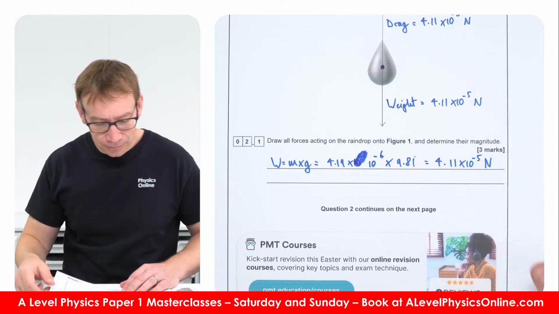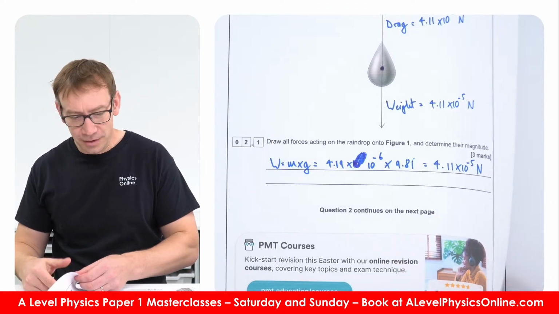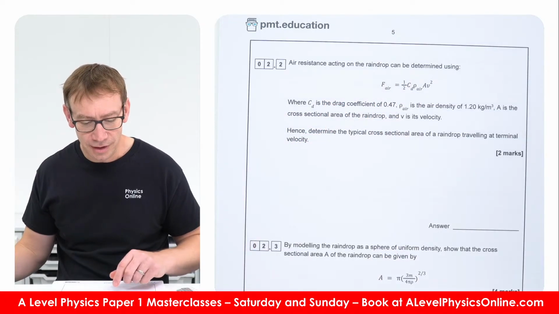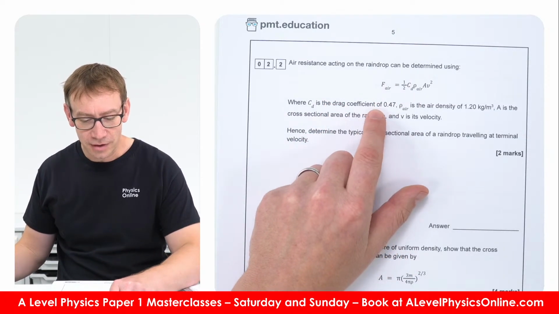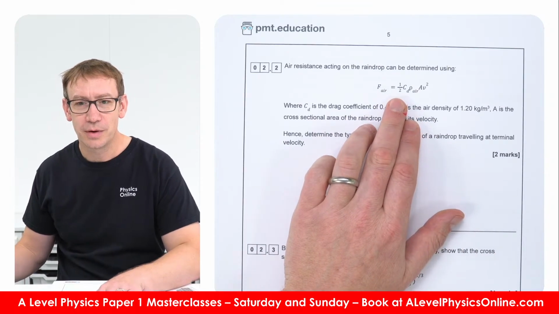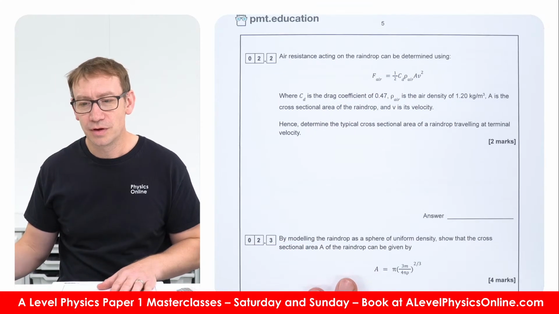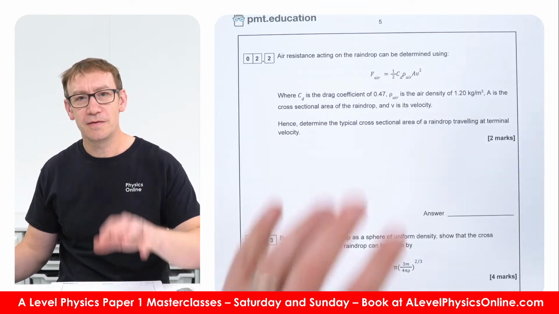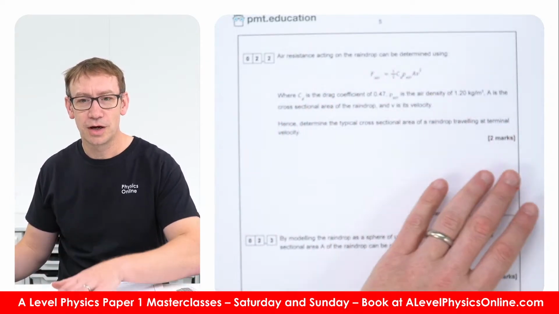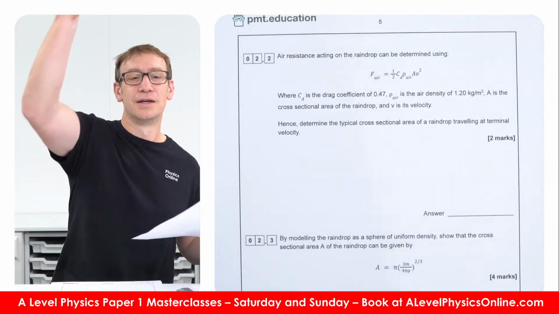Okay, that first bit, not so bad. Air resistance acting on the raindrop can be calculated like this, where you've got the drag coefficient, the density. Now, you do not need to know that equation, but this is an example of where you've got an exam question where they will give you an unknown equation, and then you've got to use this alongside your current knowledge to actually work something out.